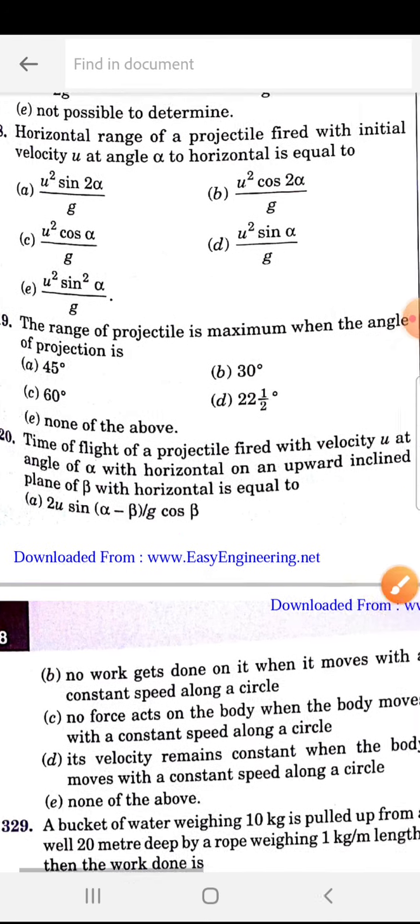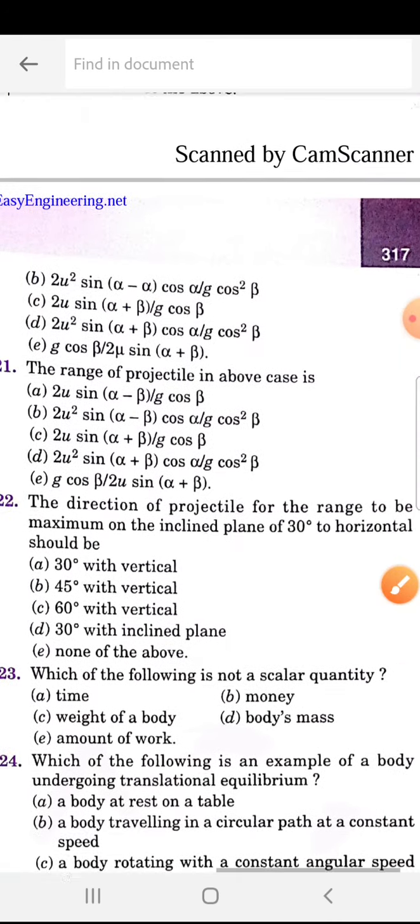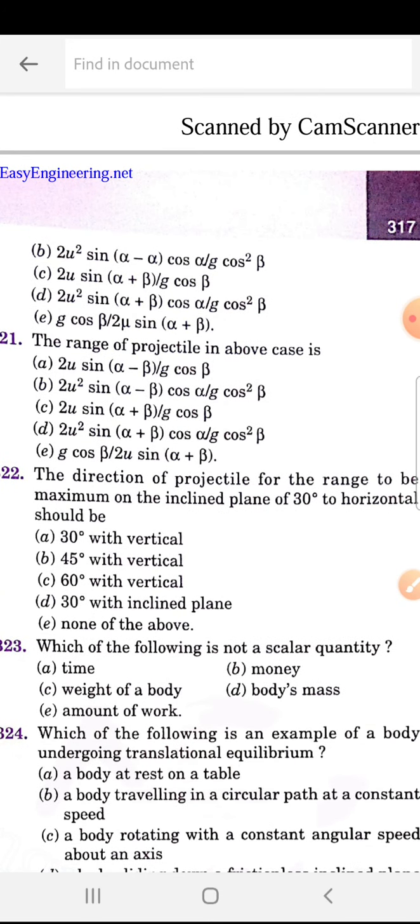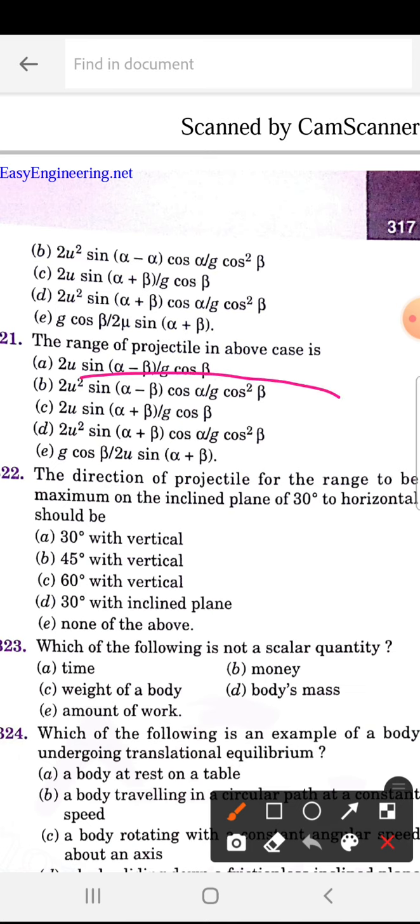So remember, 321. The range of projection in the above case. So they are asking for the range this time. So 321 is B: 2u square sin(alpha minus beta) cos alpha by g cos square beta.